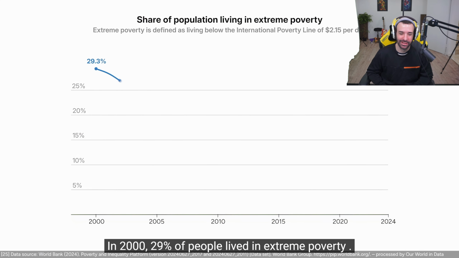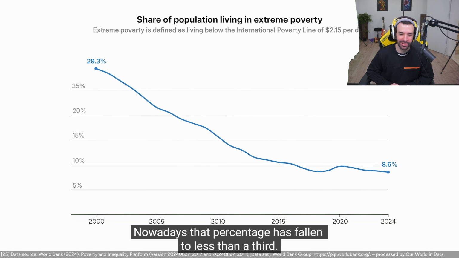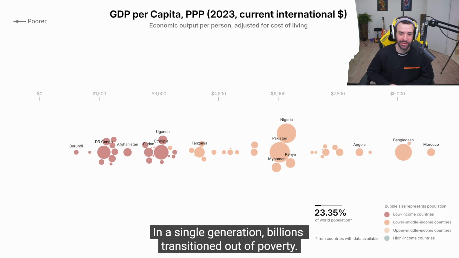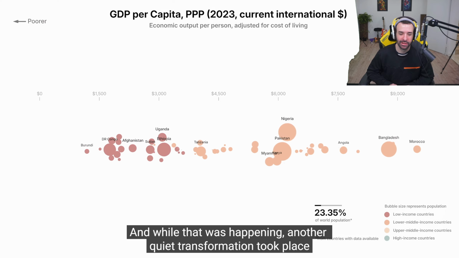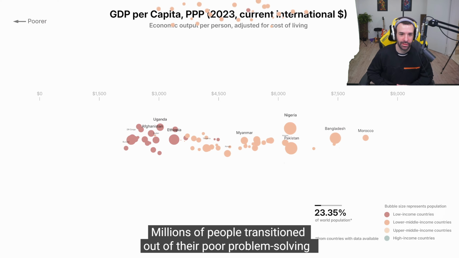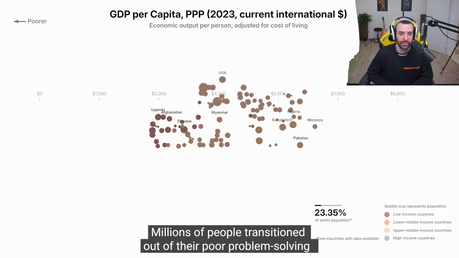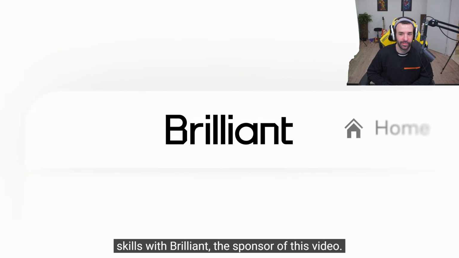In 2000, 29% of people lived in extreme poverty. Nowadays, that percentage has fallen to less than a third. In a single generation, billions transitioned out of poverty. And while that was happening, another quiet transformation took place.